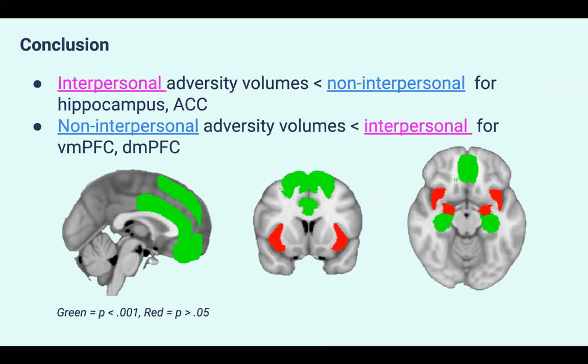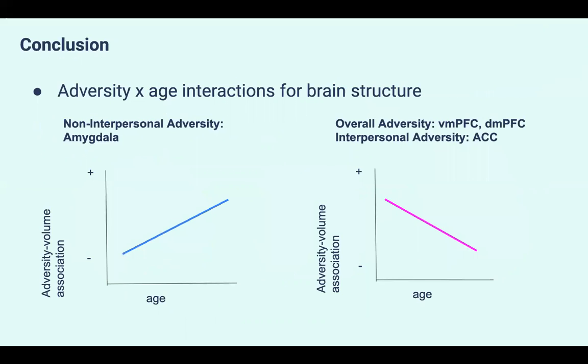And conversely, non-interpersonal adversity with smaller volumes than interpersonal for the ventromedial and dorsal medial prefrontal cortices. And finally, there were multiple types of age and adversity interactions. Non-interpersonal adversity positively interacted with age on amygdala volume. Interpersonal adversity negatively interacted with age on anterior cingulate cortex volumes. And overall adversity negatively interacted with age on ventromedial and dorsal medial PFC volumes.